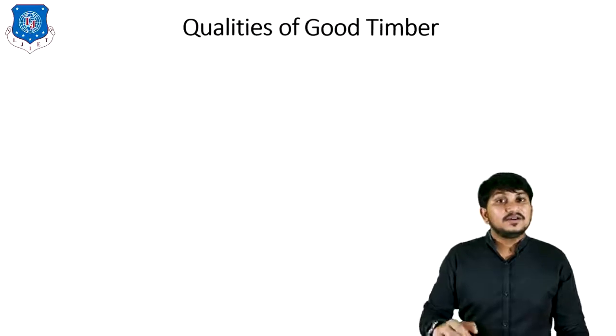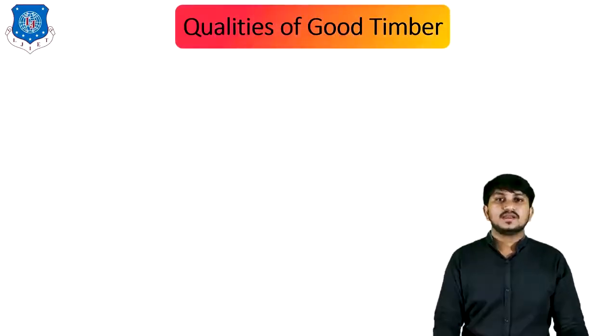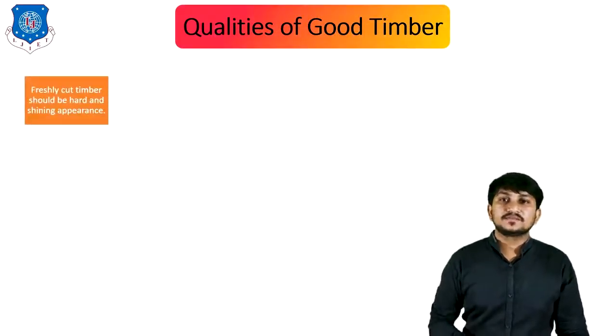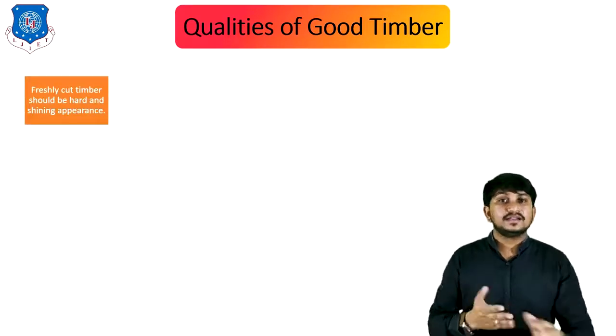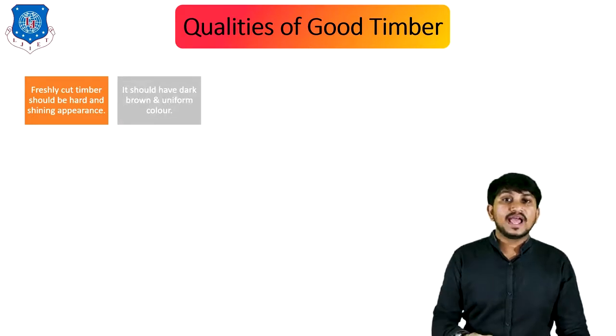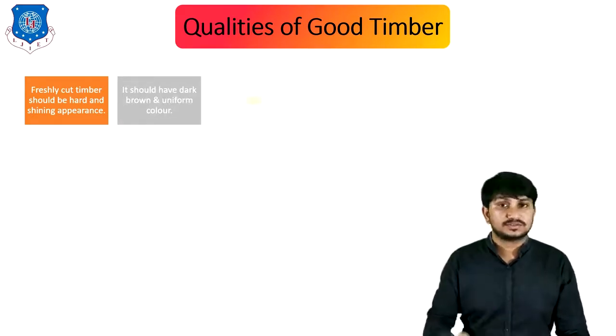Now let's discuss various qualities of good timber. The first quality of good timber is that freshly cut timber should be hard and shiny in appearance. It should have a dark brown and uniform color.